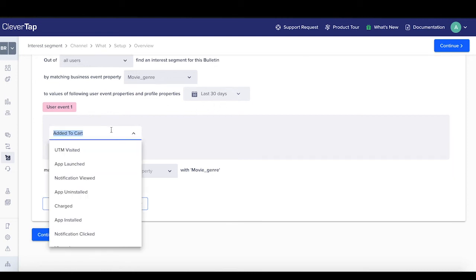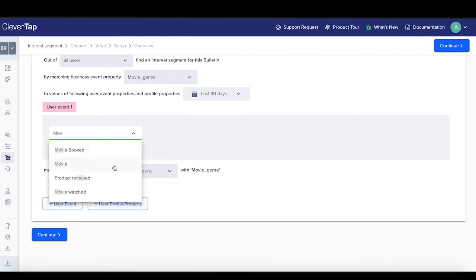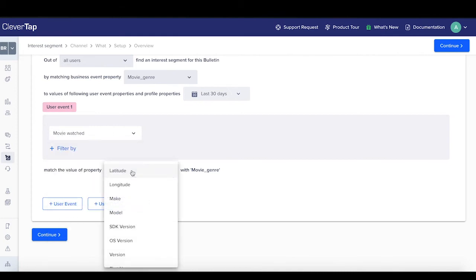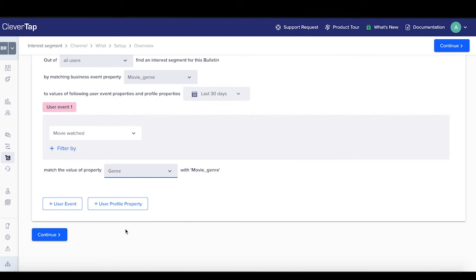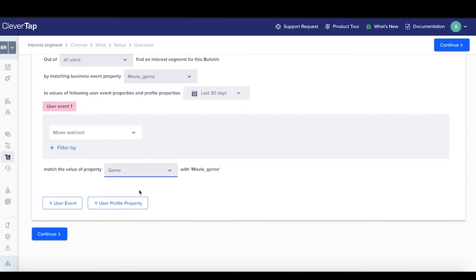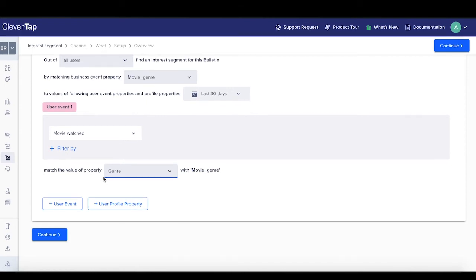And I choose the movie watched event here, that is the user event that is coming in, and I choose movie genre from the user event, which is the genre here. So we are defining this interest segment as users who have watched this movie genre in the last 30 days. So here the business event property sent to CleverTap, movie genre, is mapped to the event property genre of the event movie watched.